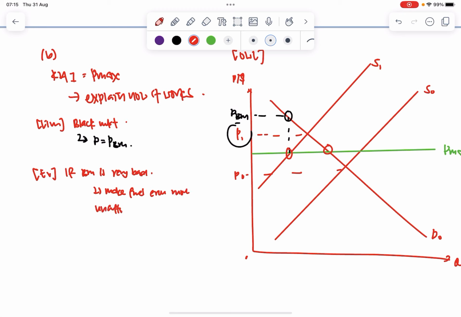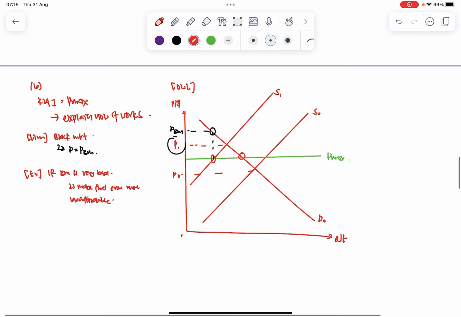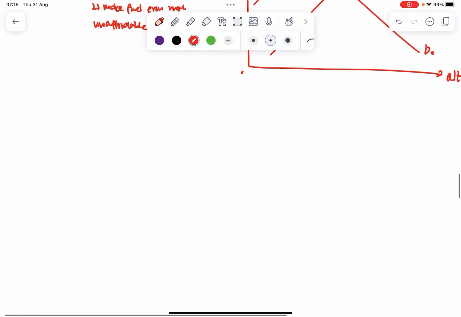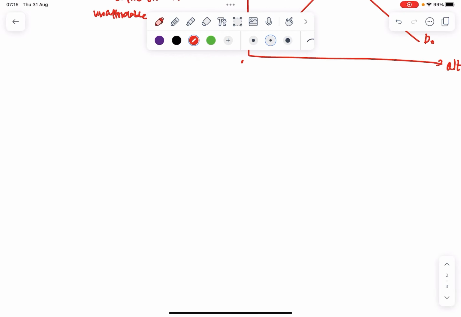And here, if you have the contextual knowledge, you can bring in the idea that, you see, Sri Lanka, their governance, maybe because the country is big, maybe the government is not as active in curbing such things. So the presence of a black market is likely, and hence maybe a Pmax would not be sustainable in the long run, because it could actually worsen the affordability of fuel issue. Okay? And then I look at key argument 2.